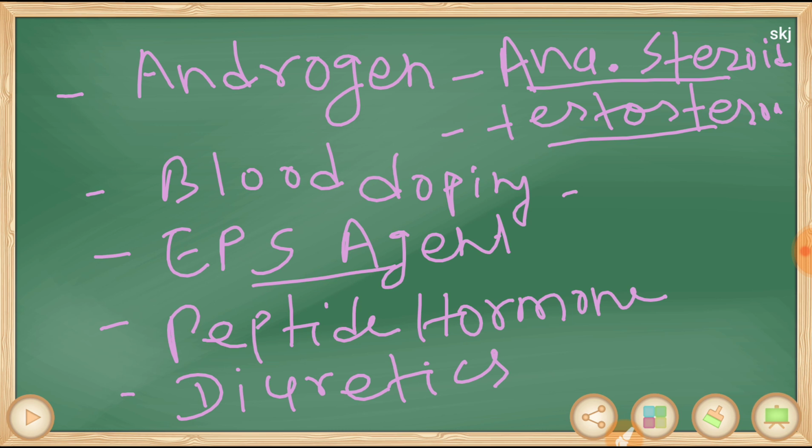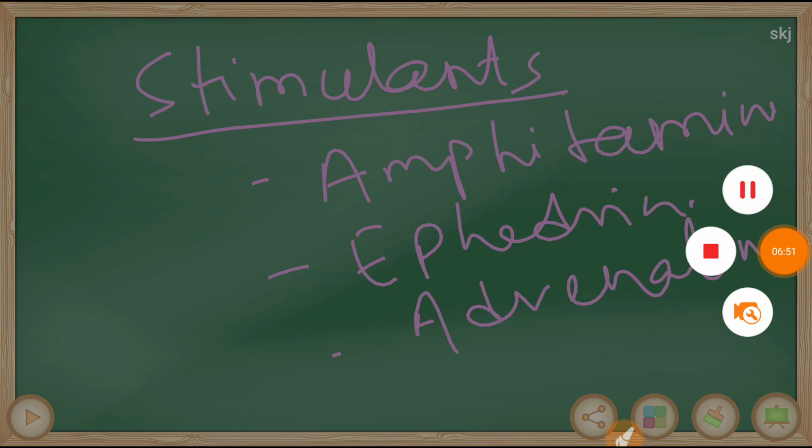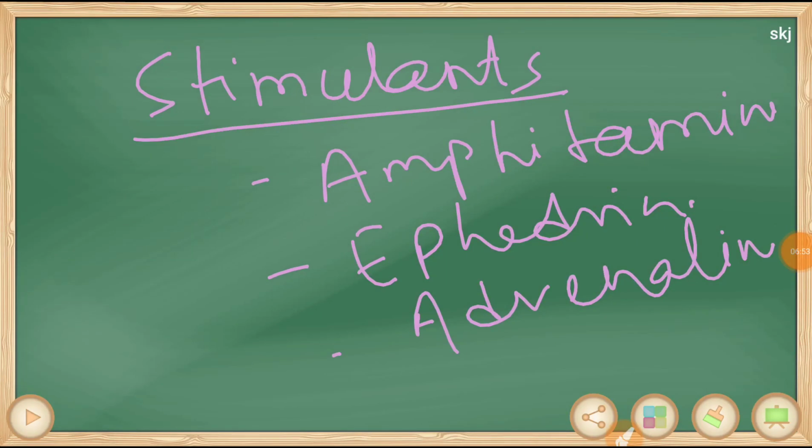And the peptide hormone includes ethyl estradiol, danazol, estrogen, tamoxifen, and the diuretics include desmopressin, spironolactone, acetazolamide, and the stimulants includes amphetamines, ephedrine, pseudoephedrine, adrenaline, etc.